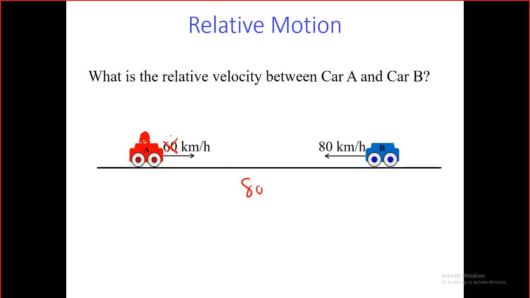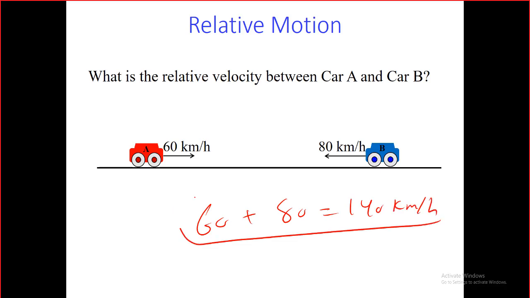Muhammad, what do you think if you are moving with any speed, let us say for example 20? Do you think that the speed of car B relative to you will still be 80, or more or less? No, I think more. You have to add. Okay, I get it now. So you've answered yourself. This is why we have to add in this situation. The question is so trivial now. It's 60 plus 80, we have 140 kilometers per hour.